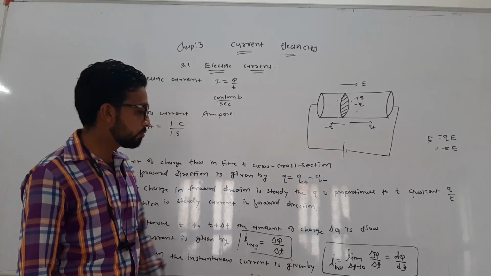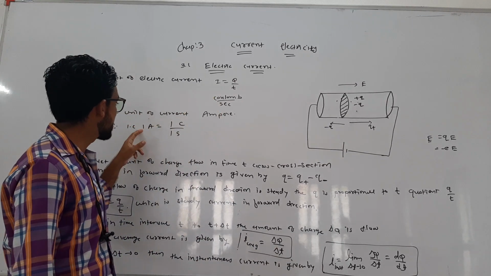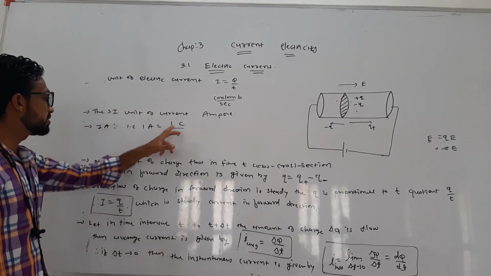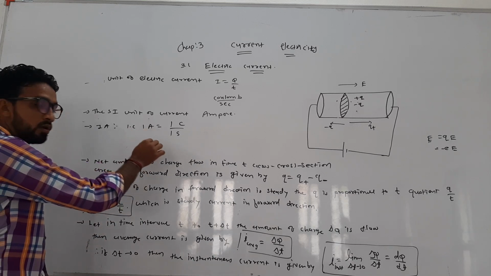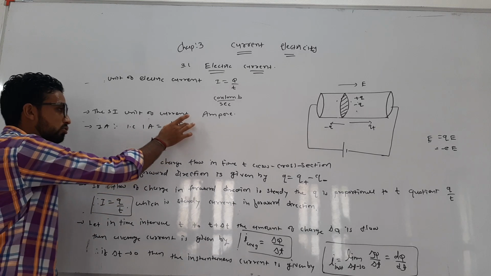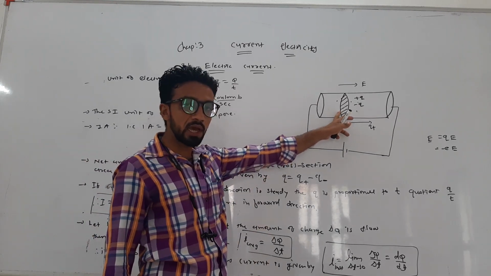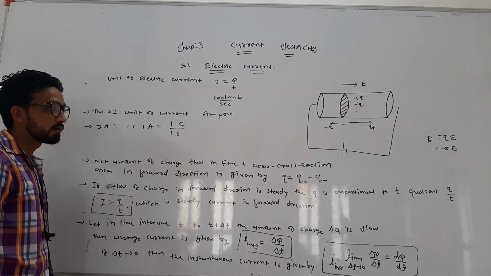Now what is the unit of the current? That is coulomb per second. But what is the SI unit? In the International System, 1 ampere is equal to 1 coulomb per 1 second. Then what is the definition of 1 ampere? When 1 coulomb of charge flows through the cross-sectional area in 1 second, that produces a current of 1 ampere.